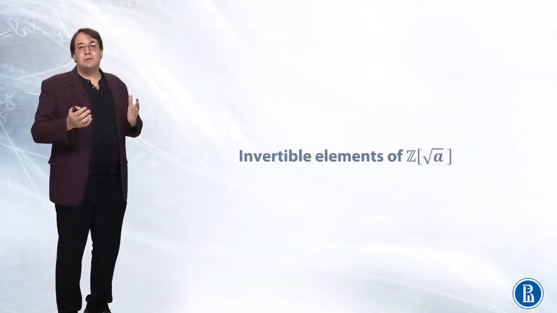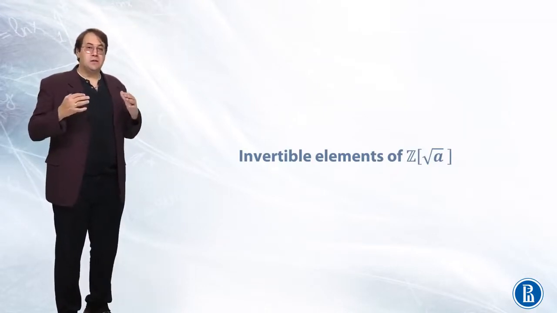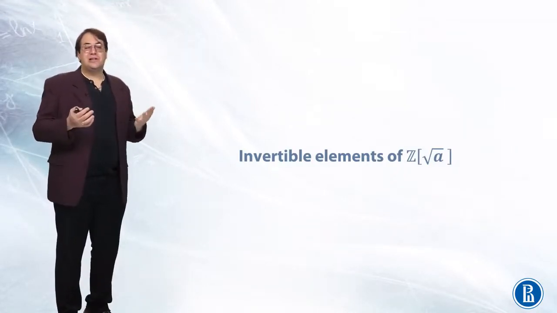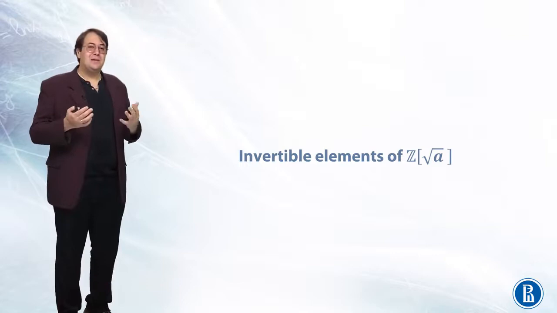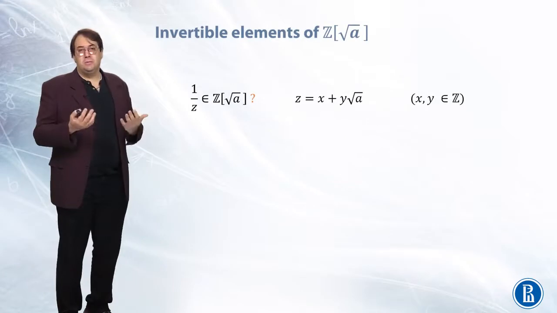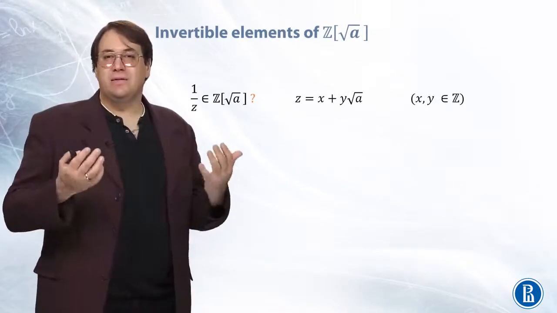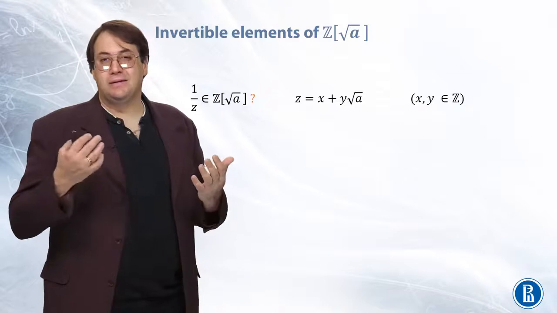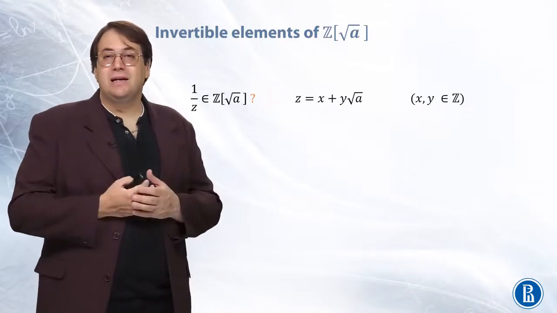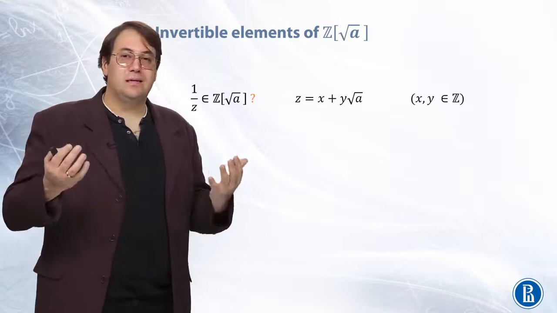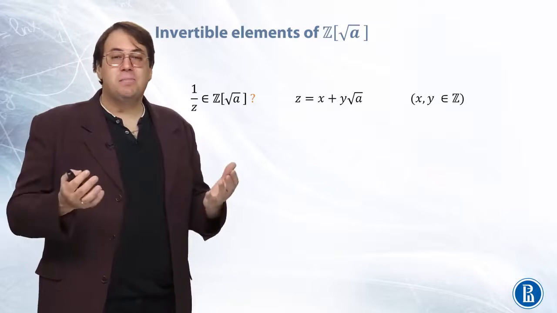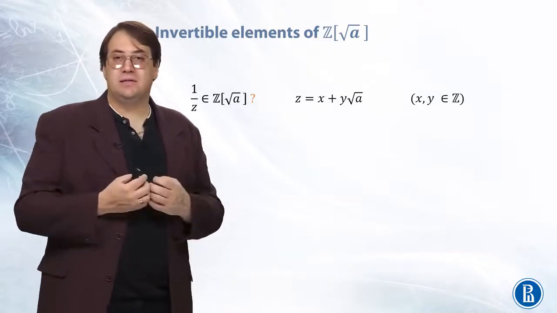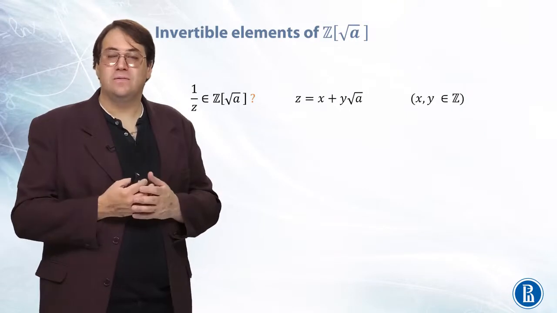This time we'll talk about invertible elements of the ring consisting of quadratic irrationalities with integer coefficients. We denote this ring by Z of square root of a. So what does it mean to be invertible? It means that if we divide 1 by z that belongs to this ring, then we should also get a number from this ring.